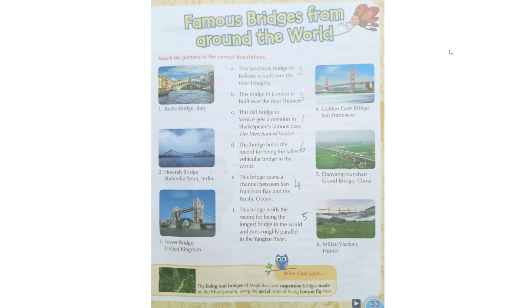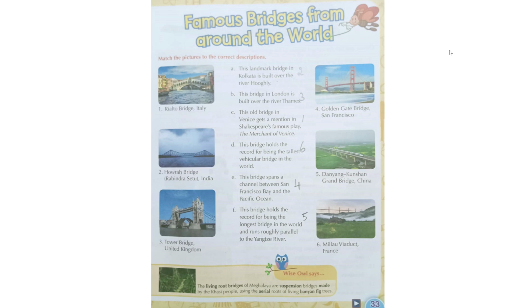Venice gets a mention in Shakespeare's famous play, The Merchant of Venice. This bridge is a very old bridge. That play was set here, The Merchant of Venice. So the Rialto Bridge is in Italy.